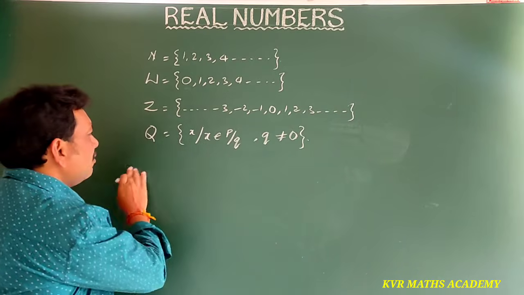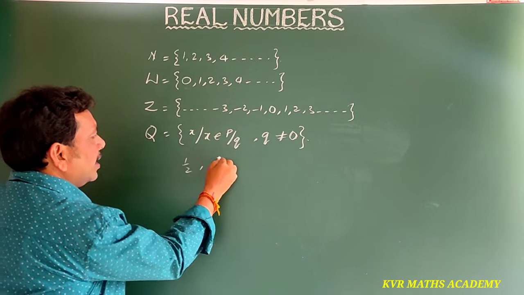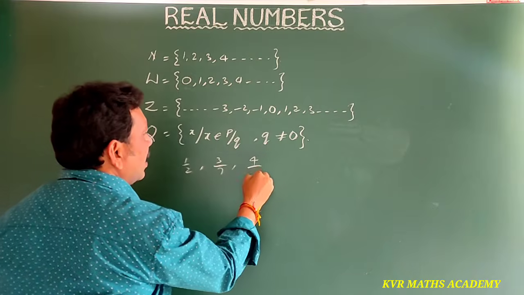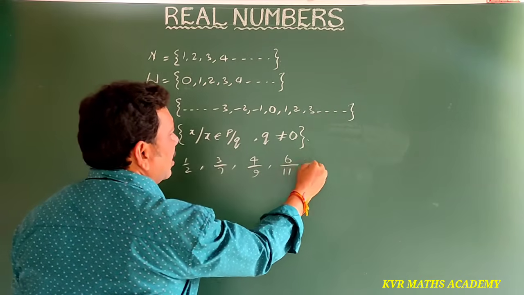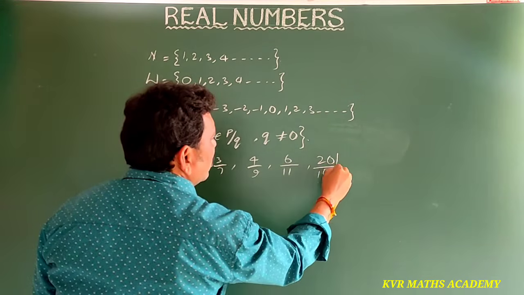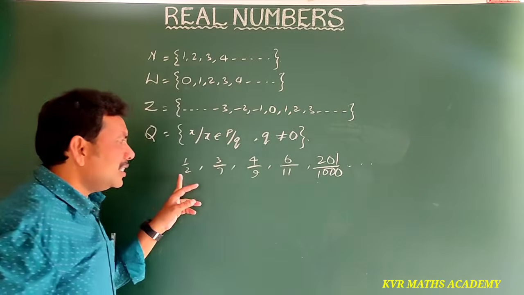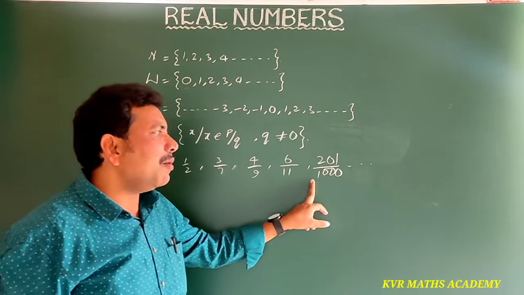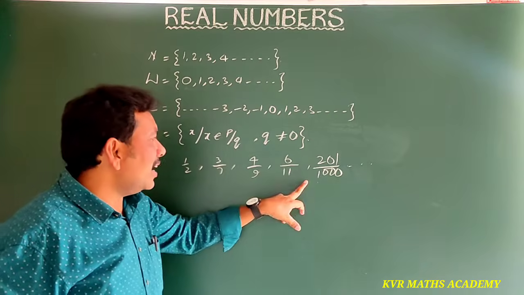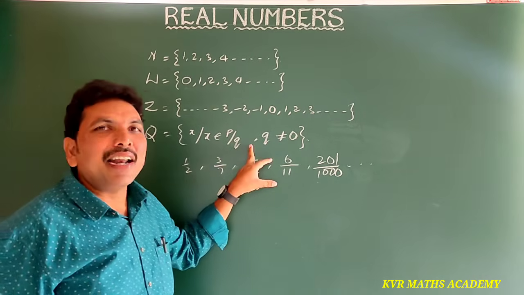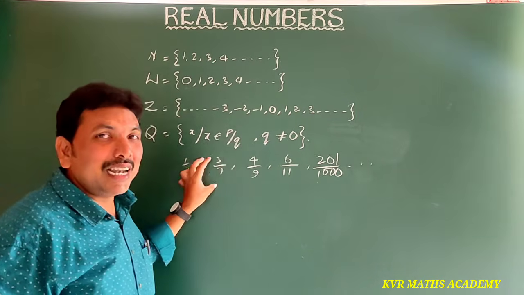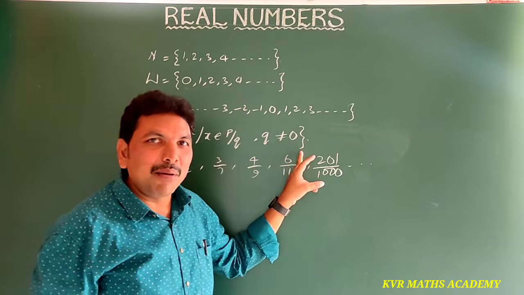So what are the examples of rational numbers? 1 by 2, 3 by 7, 4 by 9, 6 by 11, 201 by 1000, and so on. These are all numbers which are in the form of p by q. So that's why these numbers are called rational numbers.